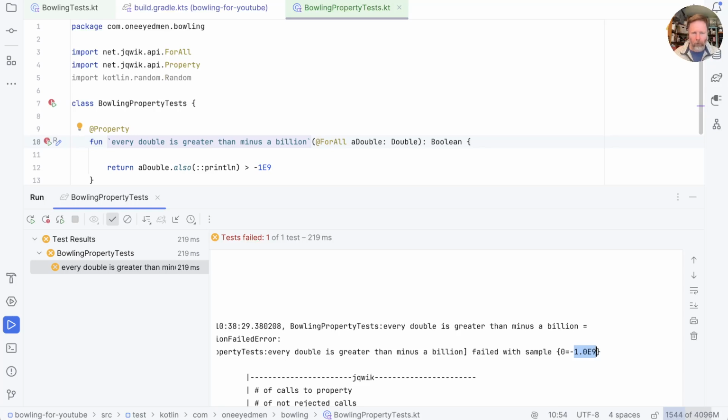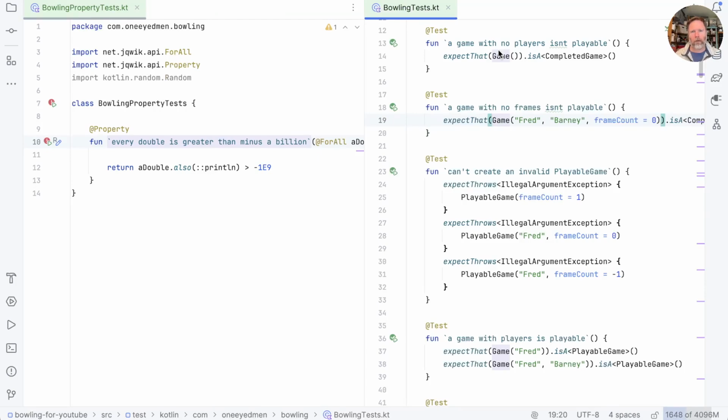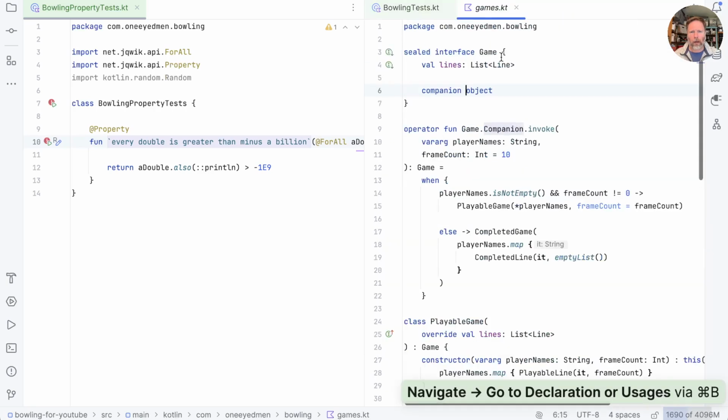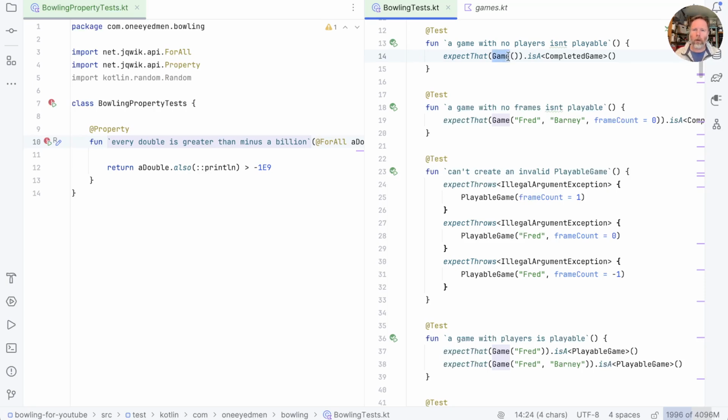Okay, well, so far so theoretical. How can we use that for our bowling? To warm up, let's start with the first test we've got in our example tests. First one here is a game with no players isn't playable. And that's saying that if we call game with no players, it's a completed game. But the fact is that game has a constructor here that allows a frame count defaulting to 10, but any number. Here we've shown that a game with no players and 10 frames isn't playable.